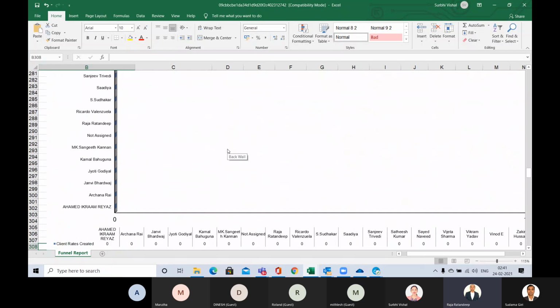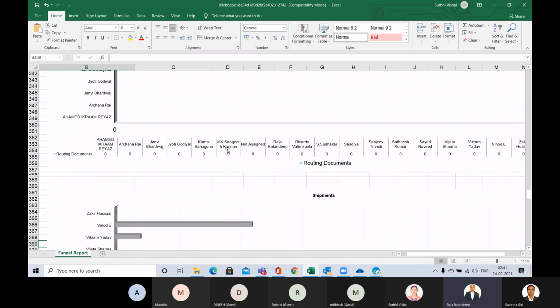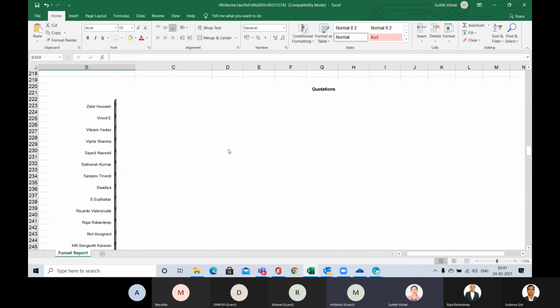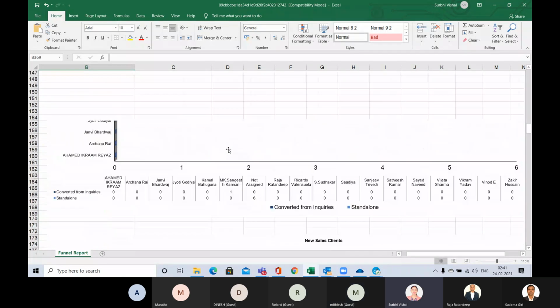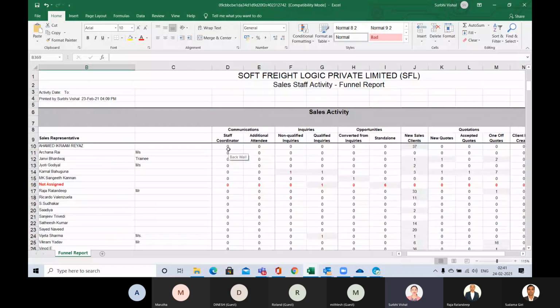Once you get your sales team access, let them look into all the reports. This is one of the very good reports, a very good tool to analyze your sales activities.